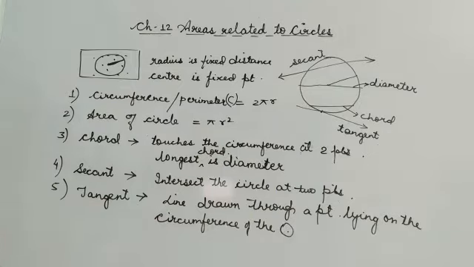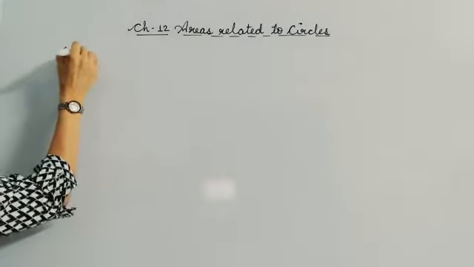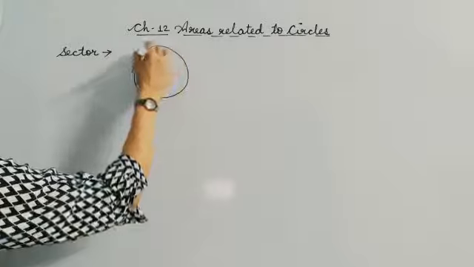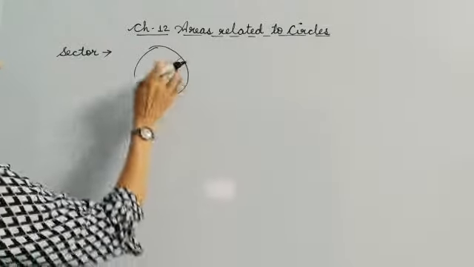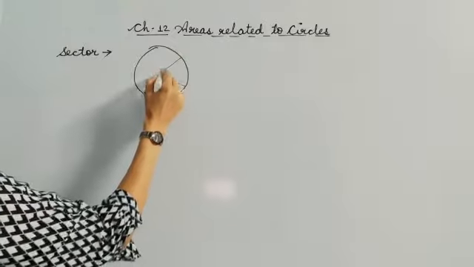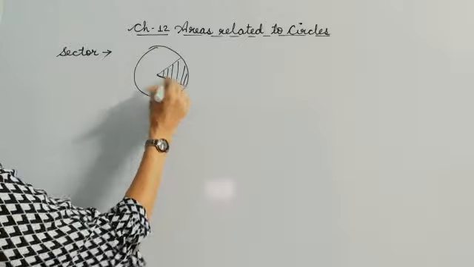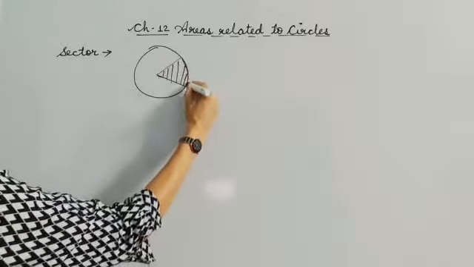Now let's take two more important terminologies, that is sector and segment, and let's define them. So children, if you want to define a sector, then a sector is a circular part of a circle which is made up of 2 radii and corresponding arc.